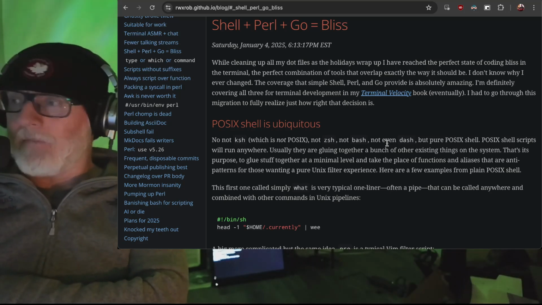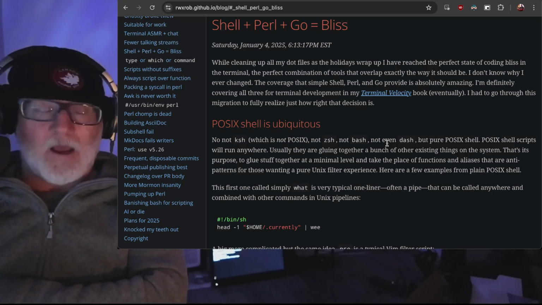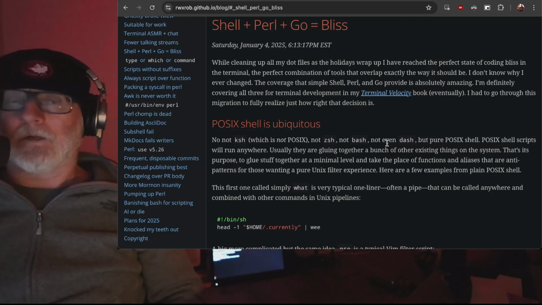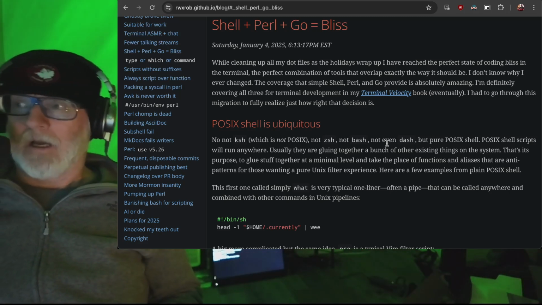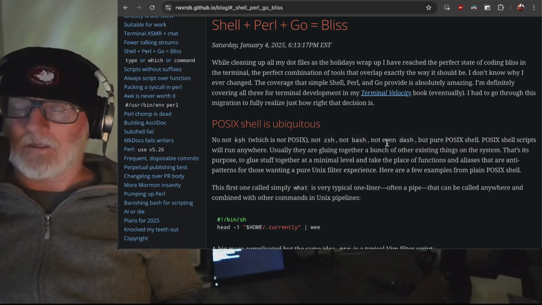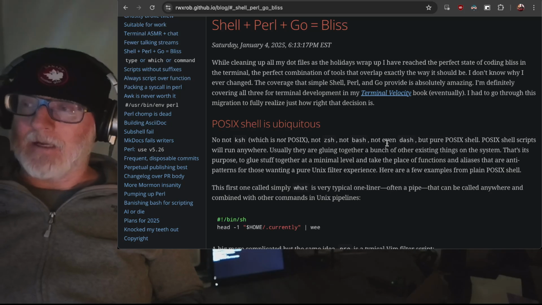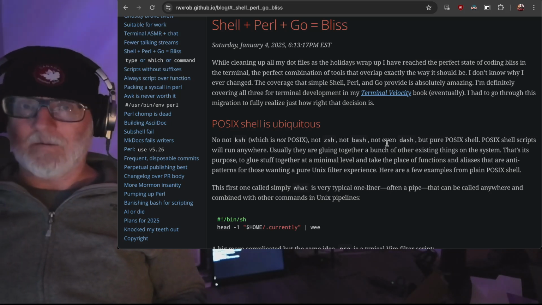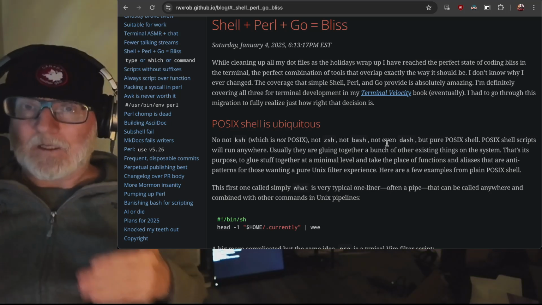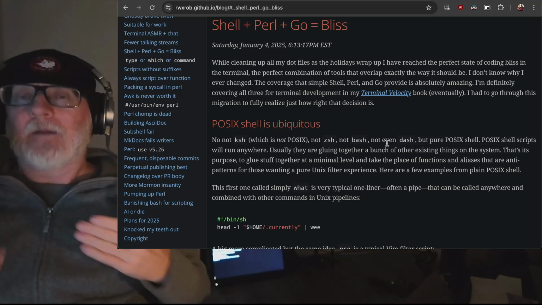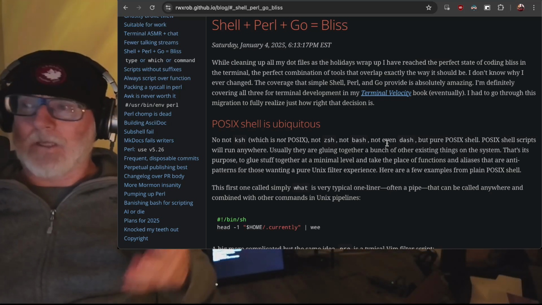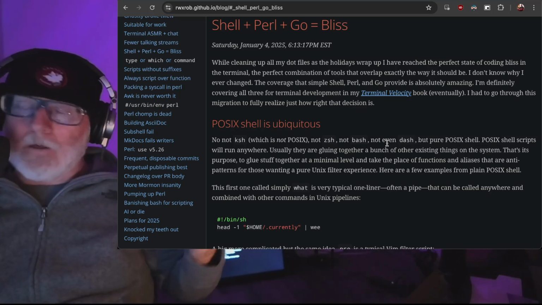There is nothing better on the planet for text processing. I swear to God, I will go to my grave on that. There is no better language on planet Earth for text processing. And most of systems engineering work and system administration and a large amount of DevOps and Kubernetes, YAML, all of that stuff, it's all text processing, people. It's all Unix. It's all text processing. And if you are not taking advantage of the most powerful text processing language on the planet, I don't care how old it is, you're doing yourself a disservice. You really are. That's all.